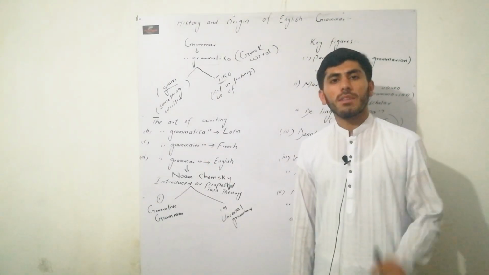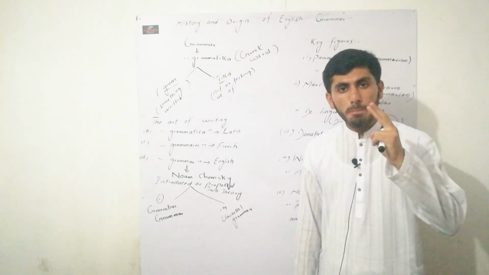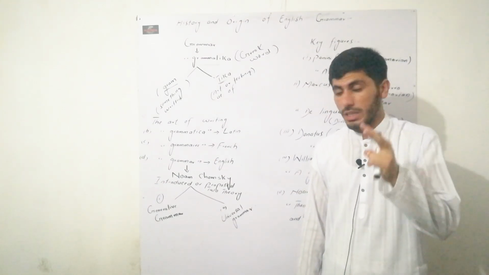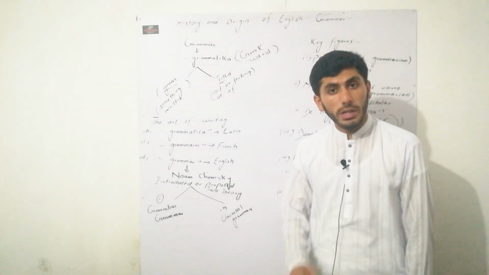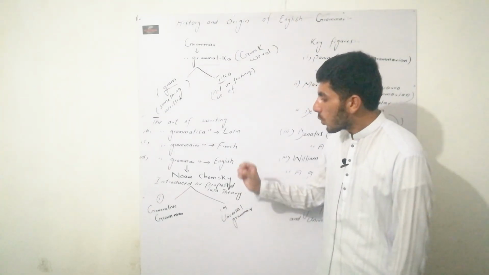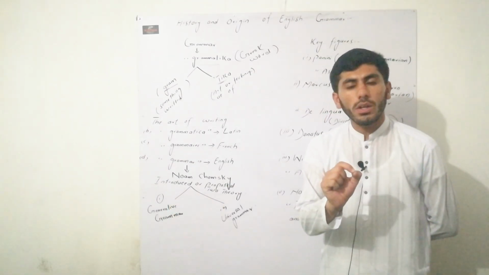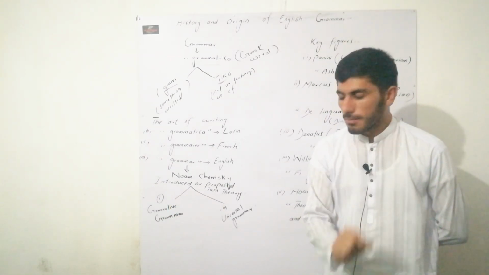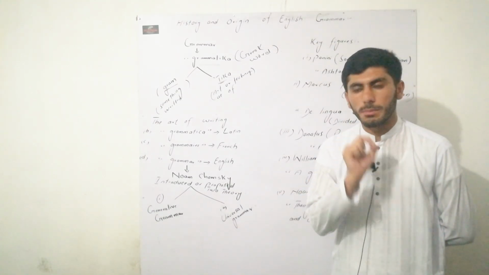He proposed two theories, and because of these two theories, it emerged in the English language. Which are these two theories? The one is the theory of generative grammar, and the second one is the theory of universal grammar.